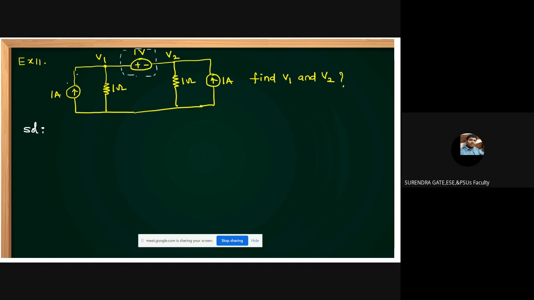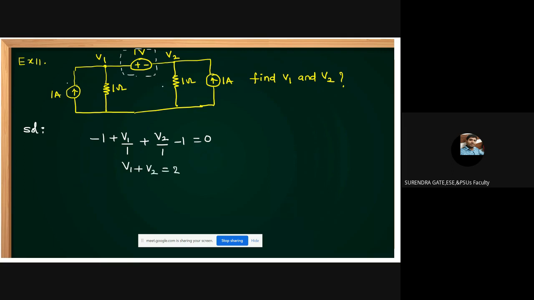If this node current is entering here, minus 1 plus V1 by 1, students, plus V2 by 1. Don't take V1 minus V2 in this, because this will be taken as a super node. V2 by 1, and this current is entering here, minus 1 is equal to 0. Then what is V1 plus V2? V1 plus V2 equal to 2.